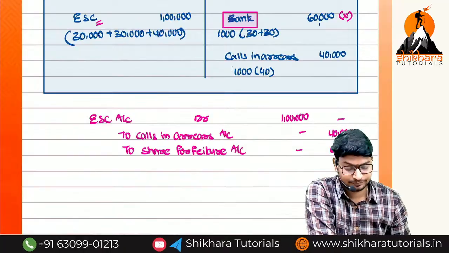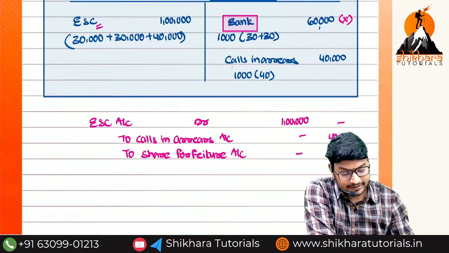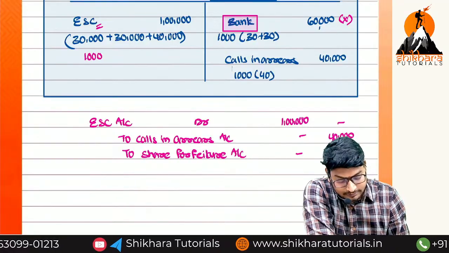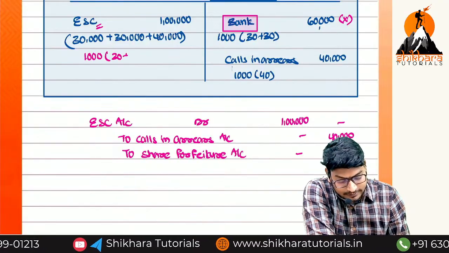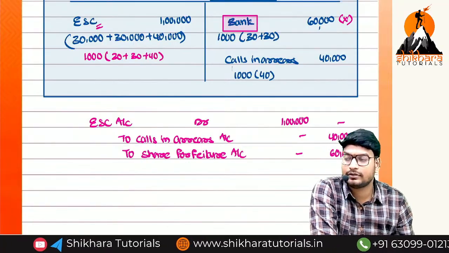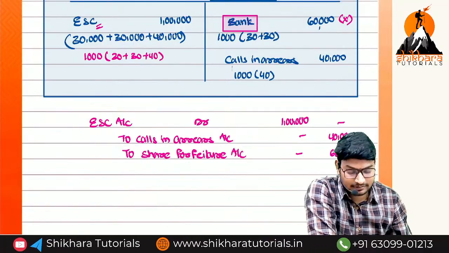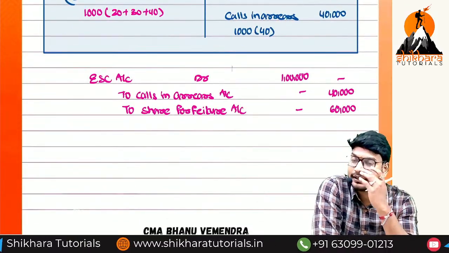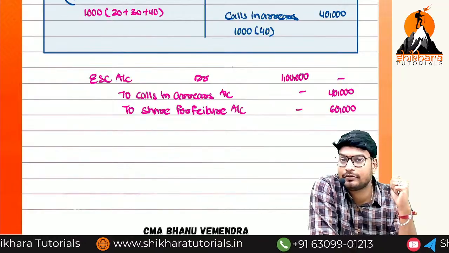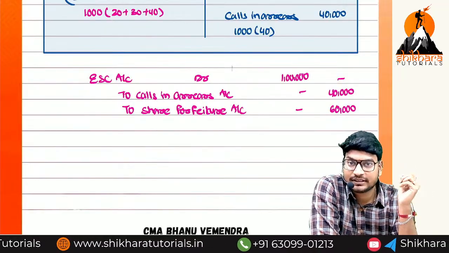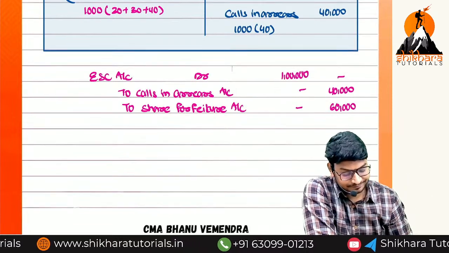Completed. Here we can see the simple calculation also. 1000 into, how can we do it? 30 plus 40. Like that also, if you want, you can do an easy calculation. Completed? Now we are going to enter into the final step. What do we need to do? Reissuing the shares to whom? Mr. Y.